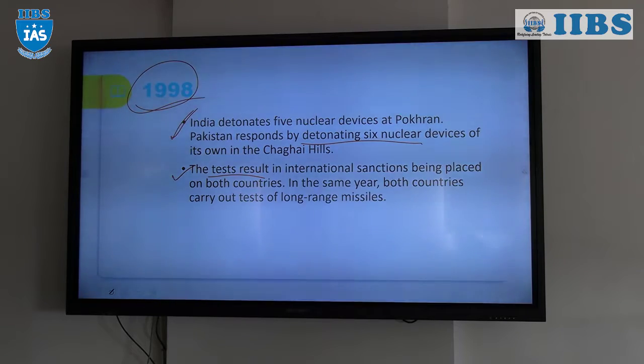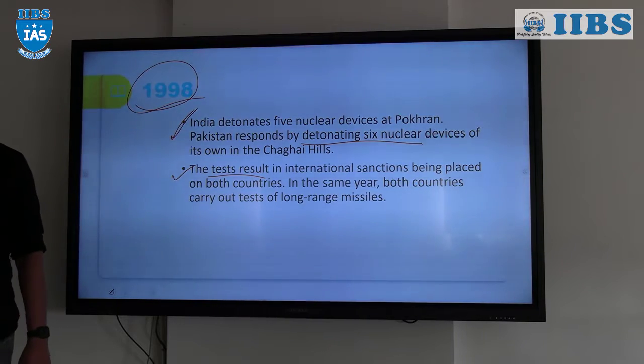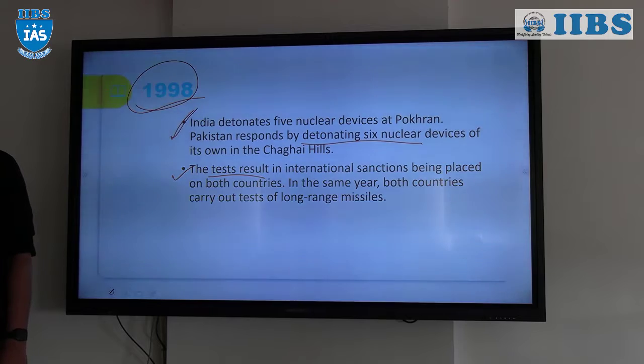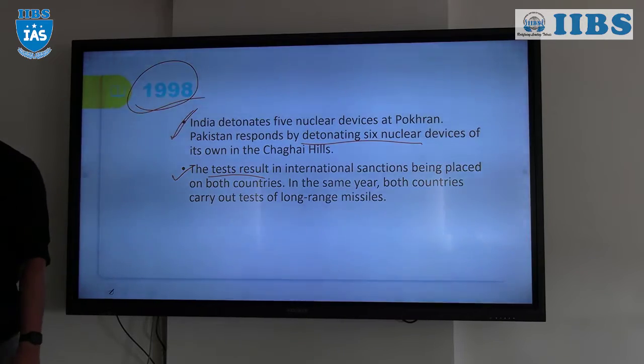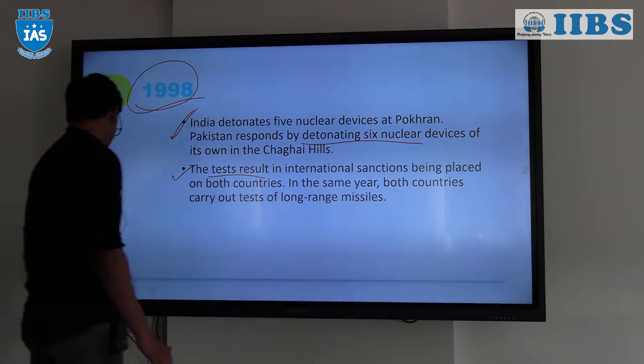Tested, but not with the nuclear material. So they are capable of carrying the nuclear material, but you will not test the missile with the nuclear material. You do not have to create a huge crater there.